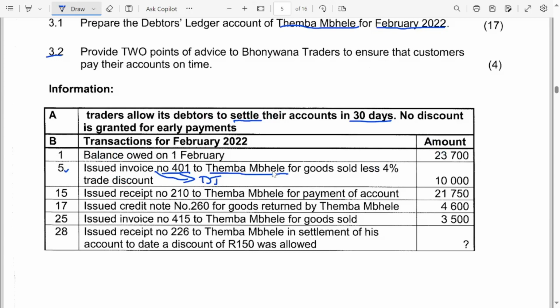They're saying that for goods sold, less 4% trade discount, how much? It is 10,000.